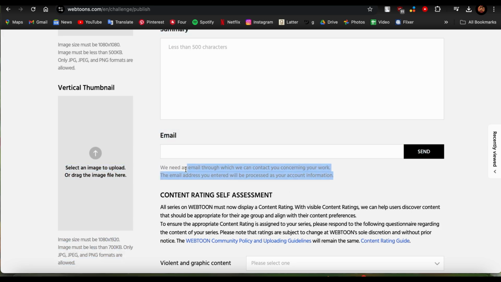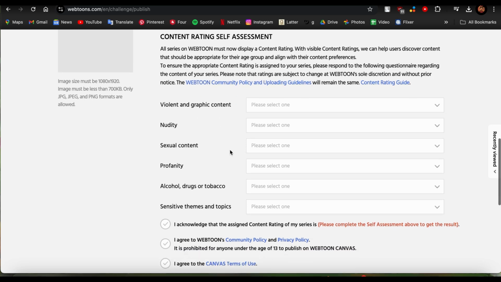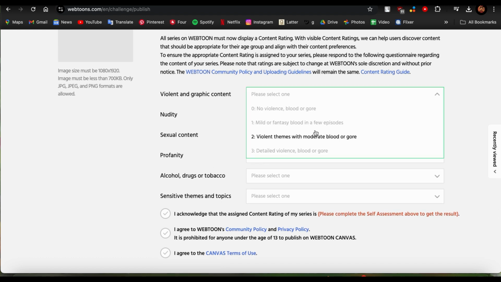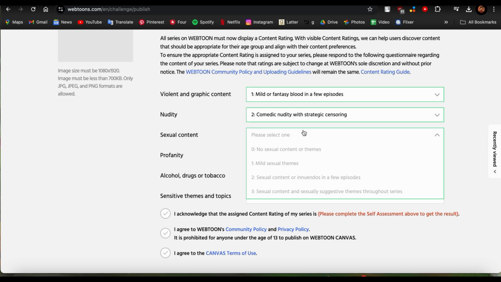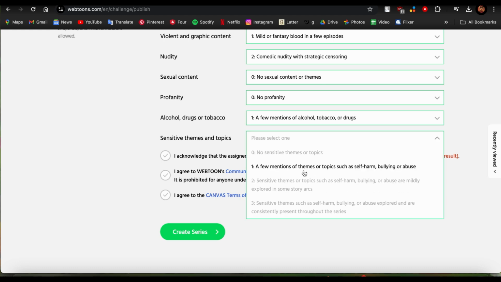So if your comic has these options like violent and graphic content, nudity, sexual content, profanity, alcohol, drugs or tobacco, sensitive themes and topics, you just need to choose how violent or sensitive they are. So once you tap here, if there's mild violence, just type there. You can also choose the nudity option, profanity. I'm going to choose no profanity, alcohol, drugs, or tobacco, and sensitive themes. And once you choose that, all you need to do is just choose these options right here.